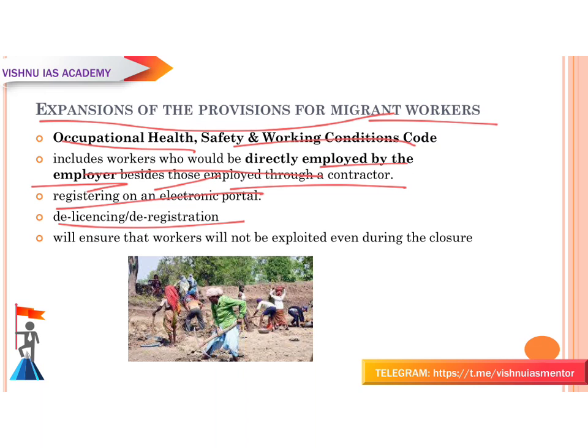For delicensing and deregistration, it is mandatory that the registering officers be notified about the closure of the establishment, and that payment of dues to all employed workers be certified. For any delicensing or deregistration, it is compulsory to notify the registering officers that their work is over or that they are going to close that construction or something. So if work is over, they have to notify it to the registering officers.